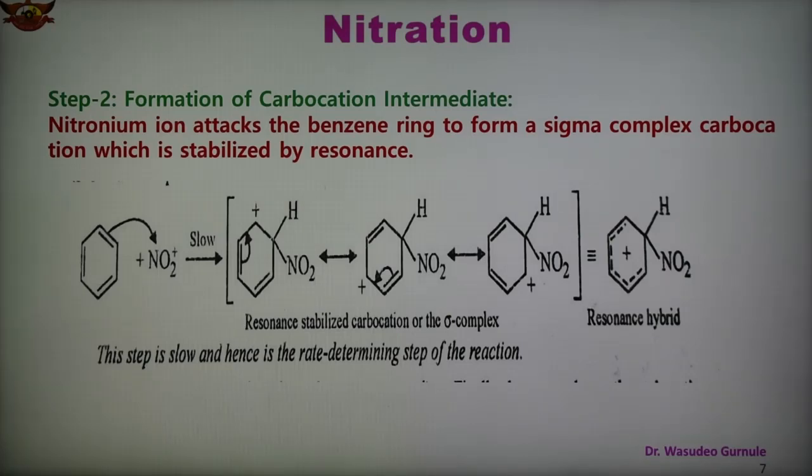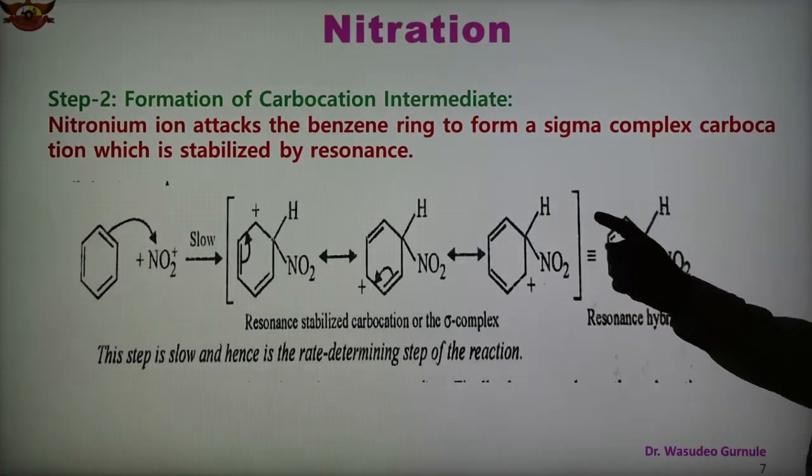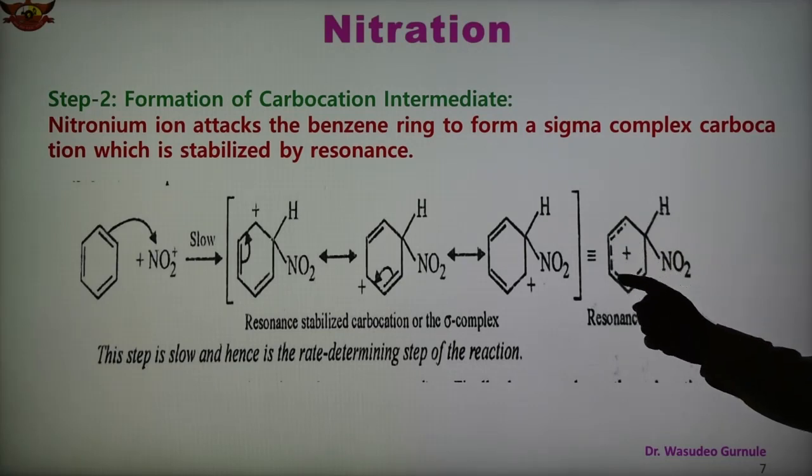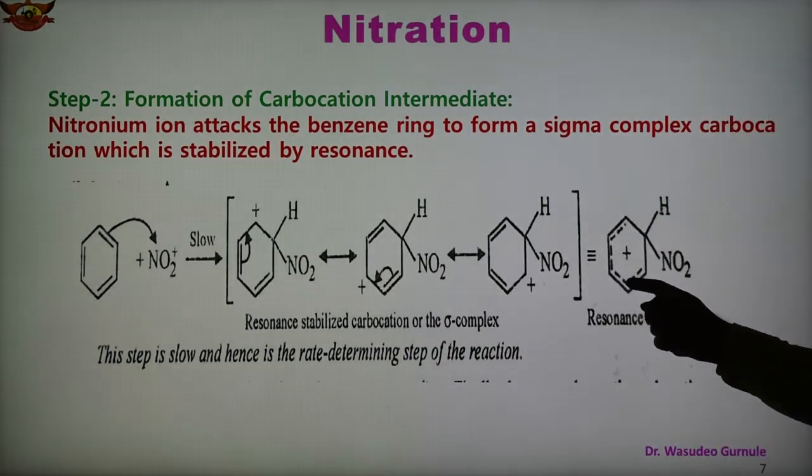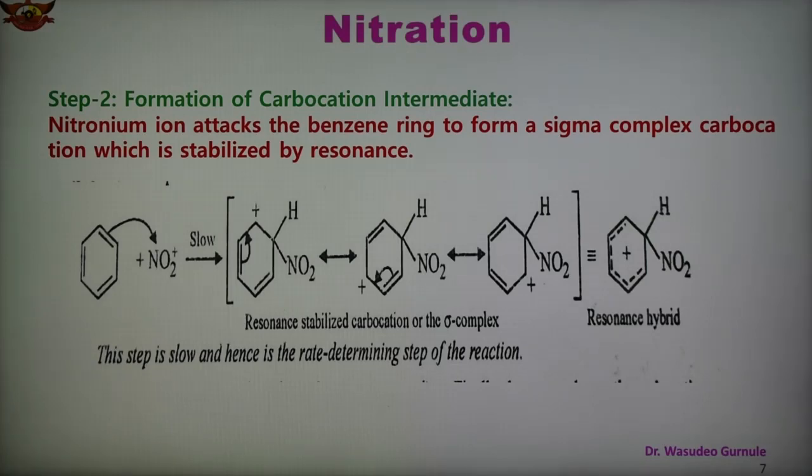And so these are the resonance stabilized carbocations, these are the three structures, and from the combination of all three structures we obtain this. Here you have to write dashed lines, write it in this type, because there is a double bond here and also here. So in this way we can show this is the resonance hybrid of the carbocation. This step 2 is a slow step, and therefore it is the rate determining step of the reaction. So this is the resonance hybrid of the carbocation.